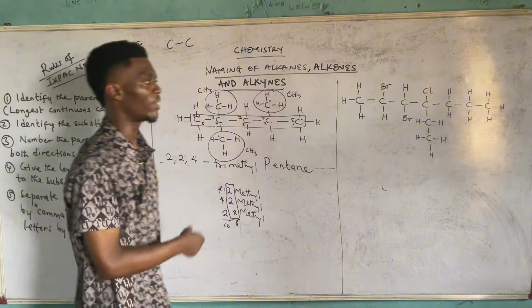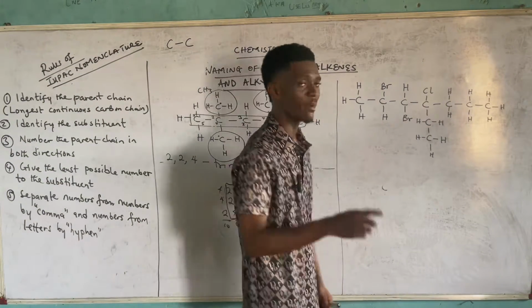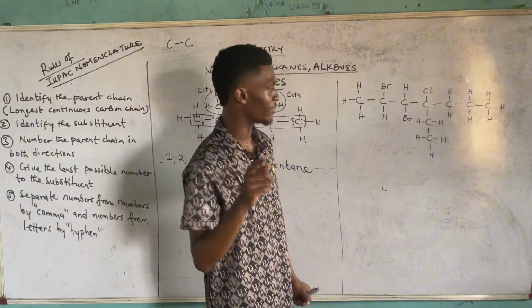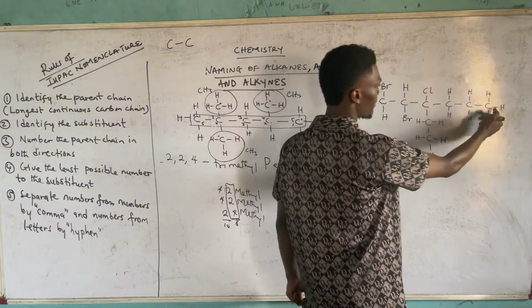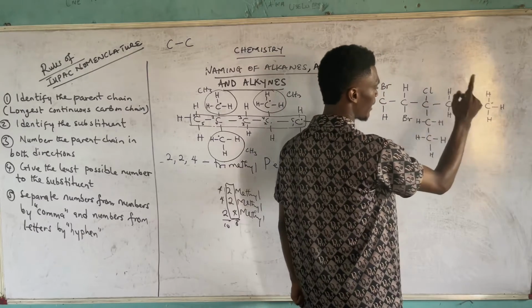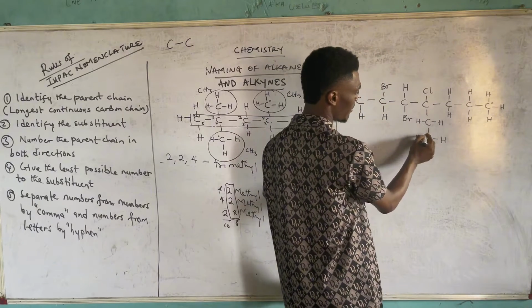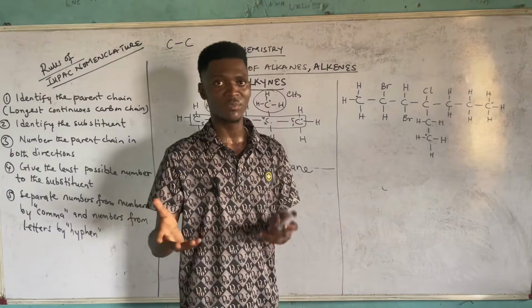Let's quickly look at the other one. Looking at this, remember I told you to always dot the primary carbons. In this case, this is a primary carbon, so you can dot it. Then this is also another primary carbon you can dot, linked to only one carbon. Then this is also another primary carbon you dot. So let's try to link 2 possible dots in this case.